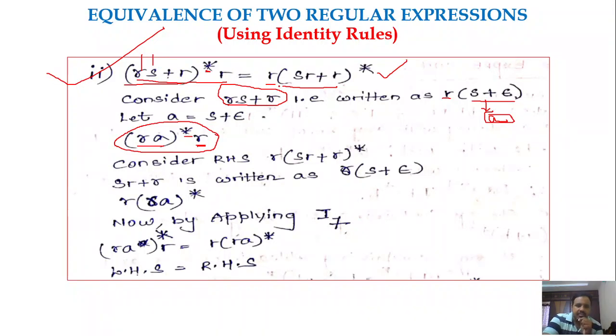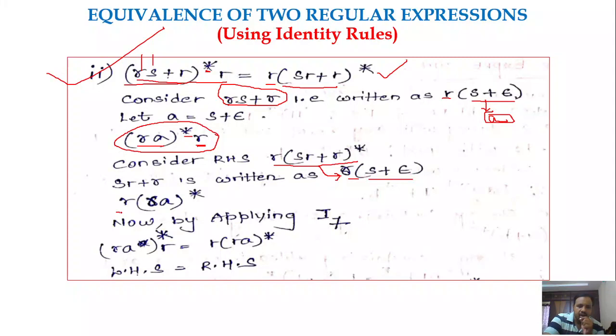Next, we can also consider the RHS. In this RHS, we can again take R as common, so R of S plus epsilon. We have taken R as common in this part, and this is concatenated with R.